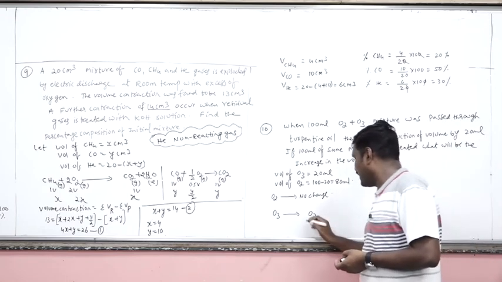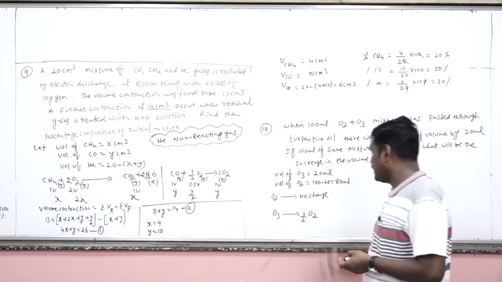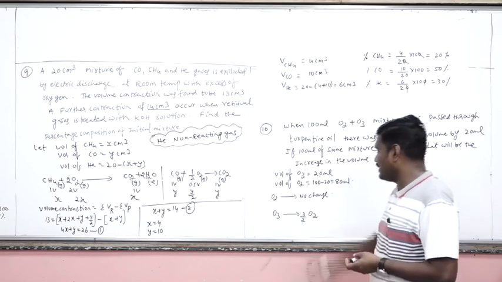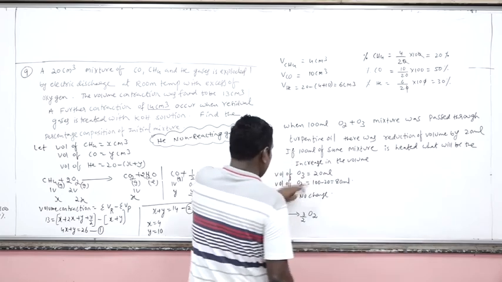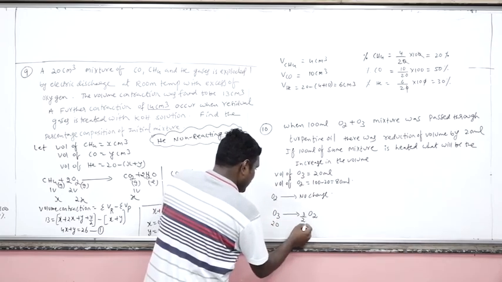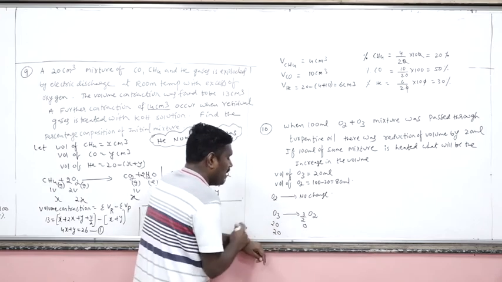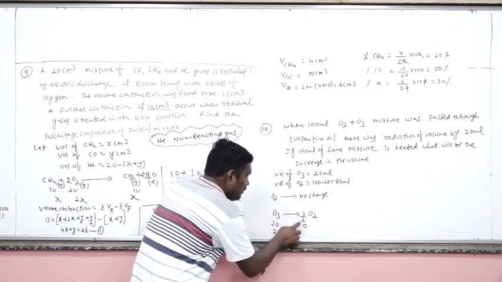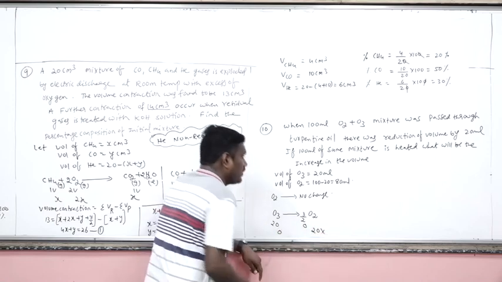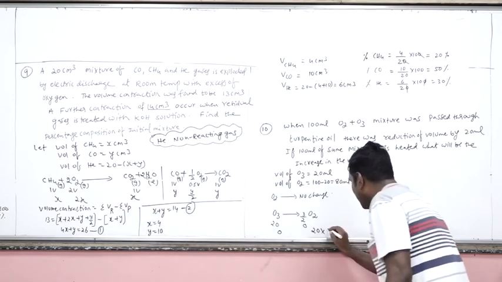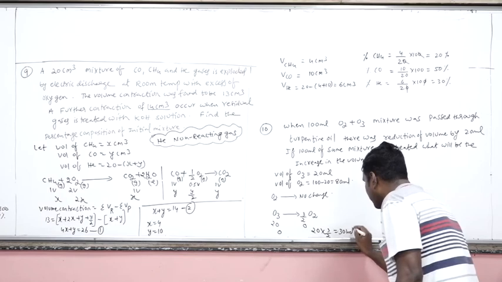By simple balancing, what I am doing here is writing 3 upon 2. So into 2 by 2 cancel, 3 oxygens here, 3 oxygens. How much volume of ozone is there? 20 ml. This will be 0 ml after heating; 20 ml will be decomposed into oxygen. 1 volume gives 3 by 2 volume, so 20 volume will give 20 into 3 by 2 volume, so that is 30 volume.